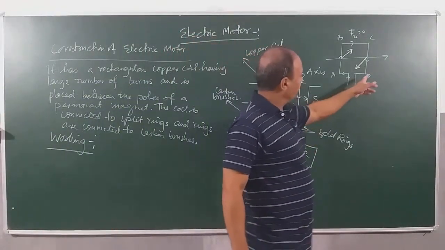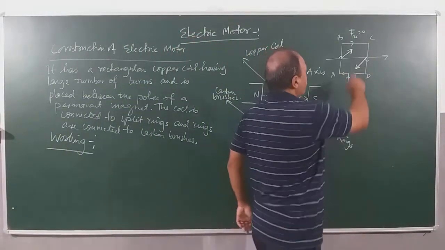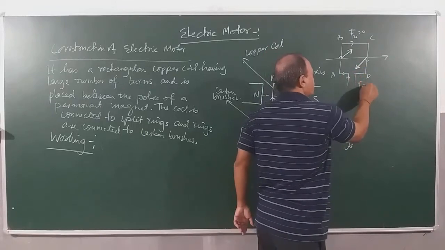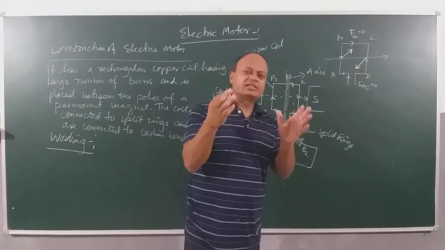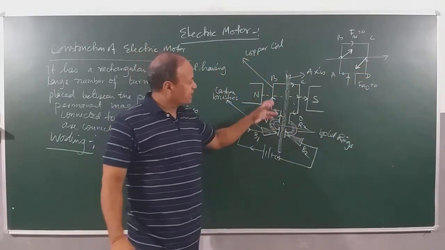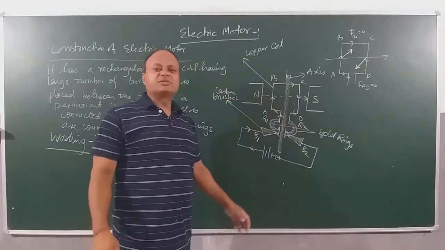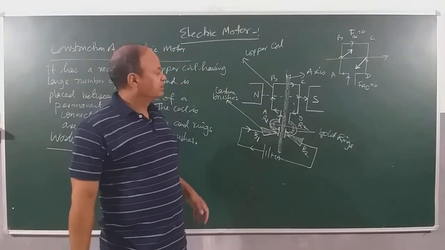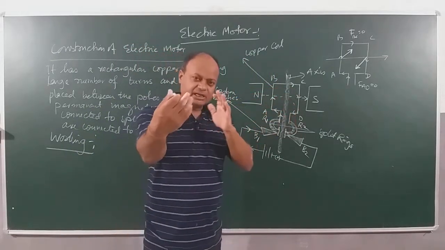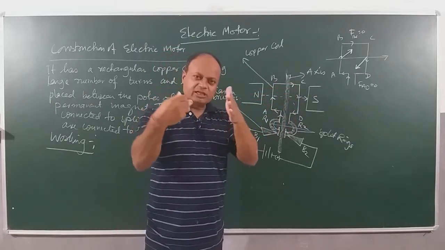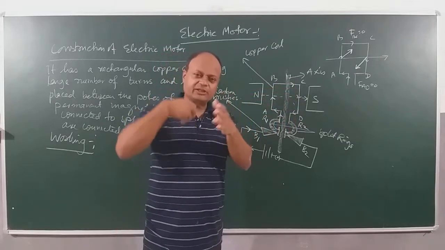Again if I come down here, AD. Force on AD will also be how much? 0. Because AD is parallel to the magnetic field. So the net result is that when I send current to this coil, the coil experiences a torque. Because force on AB is inside and force on CD is outside, they form a rotational effect.